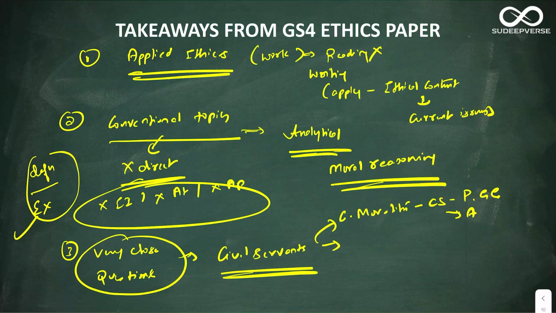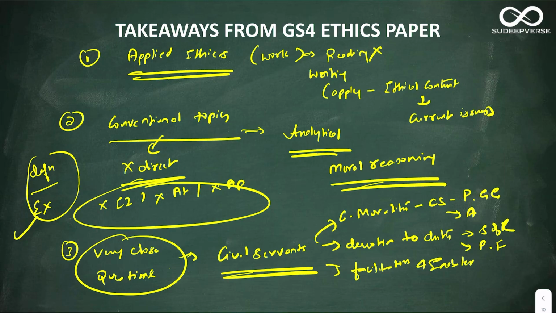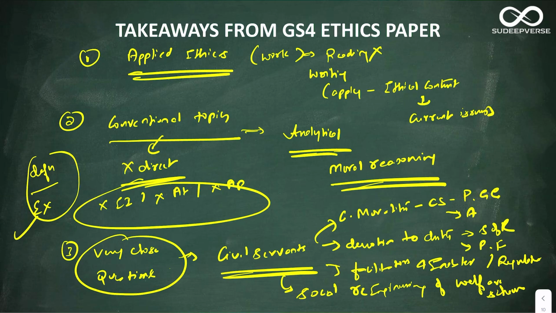The next, they have asked about how devotion to duty will help in sense of responsibility and personal fulfillment. This is the second question. The third question they have asked is that civil servants should act as facilitators and enablers rather than regulators. The fourth question is on how civil servants should help in social re-engineering of welfare schemes. As you can see, 4 questions have revolved around civil servants.